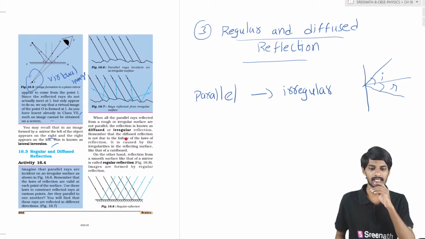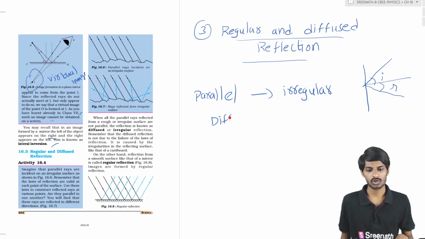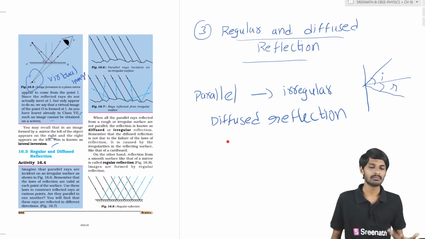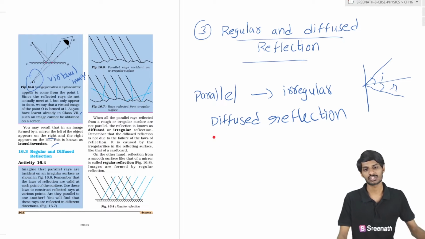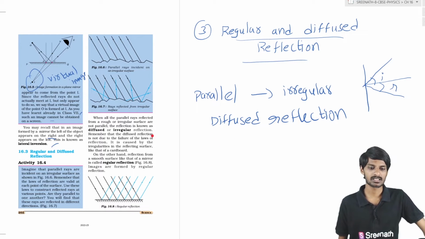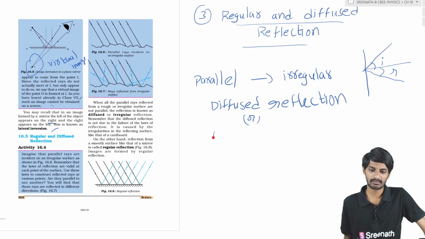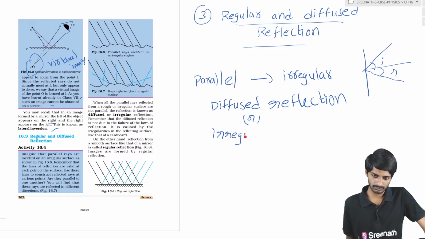So in this case the reflection we call diffused or irregular reflection, students. Diffused reflection. Even though incident rays are parallel, the reflection is diffused due to the irregular surface, students. So irregular surface, diffused or irregular reflection. Okay, students.